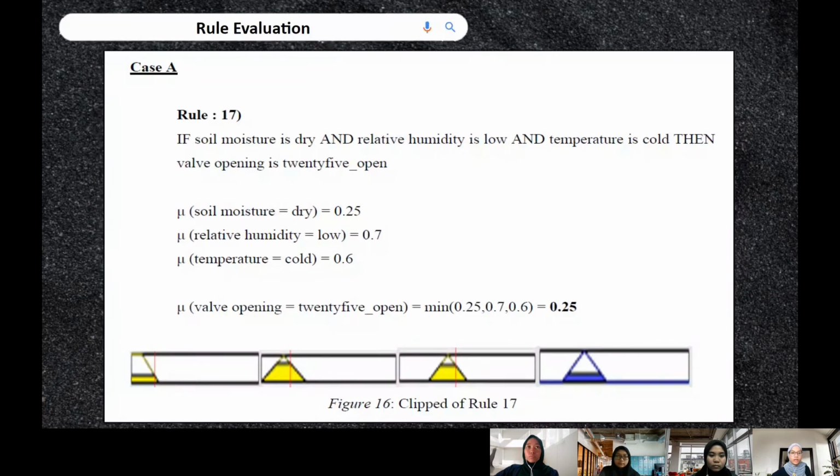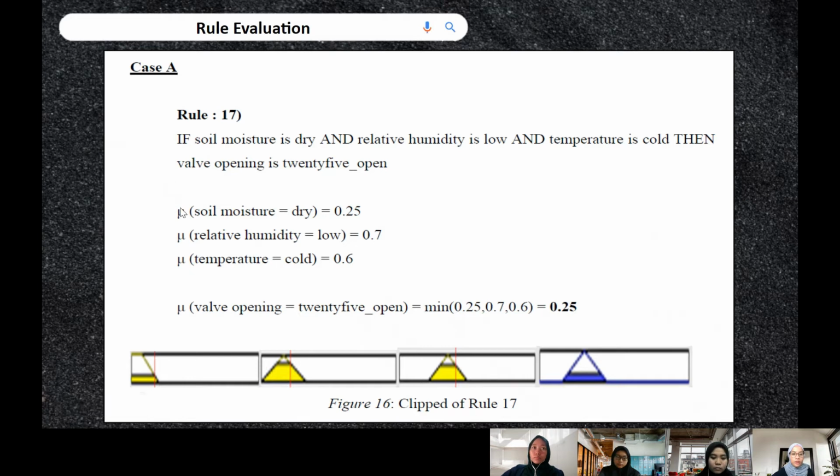So for the rule evaluation, we use Mamdani style since it involves less complex and faster mathematics. In our fuzzy system, we applied the AND fuzzy operation, intersection, to evaluate the conjunction of the rule antecedents. For case A, it fired two rules, rule 17 and rule 21. I will explain rule 17, which is: if soil moisture is dry and relative humidity is low and temperature is cold, then valve opening is 25 open.